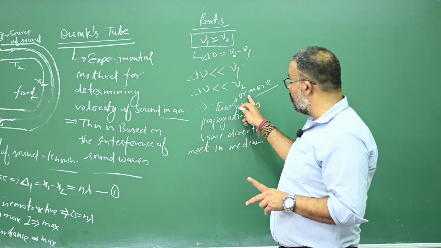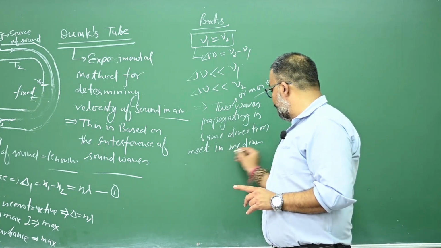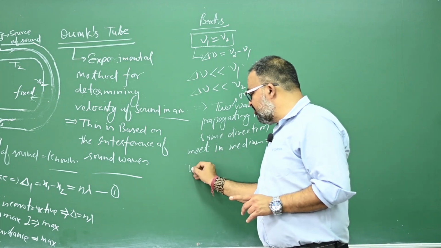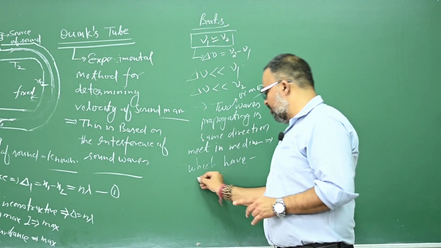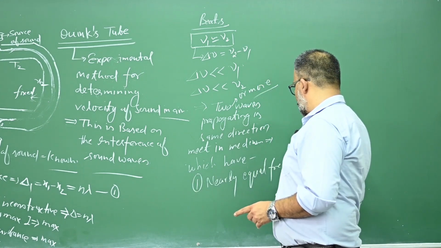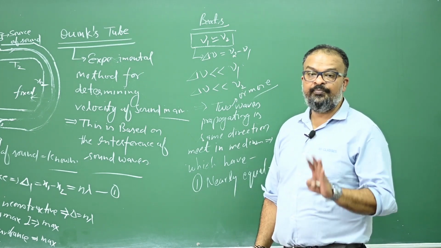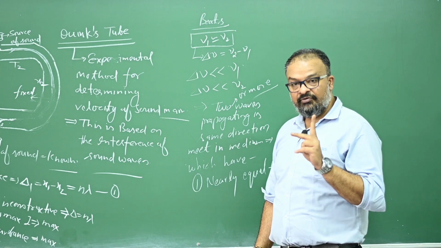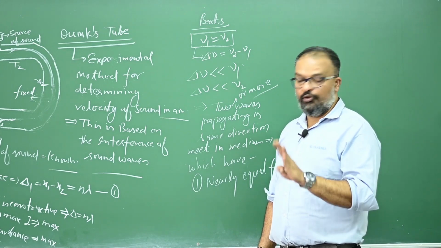So two waves or more than two waves propagating in the same medium, which have, number one, nearly equal frequencies. Nearly equal frequencies means their frequencies will have some difference, but that difference is negligible as compared to the frequencies of both.